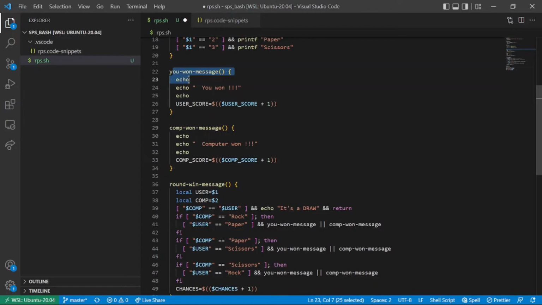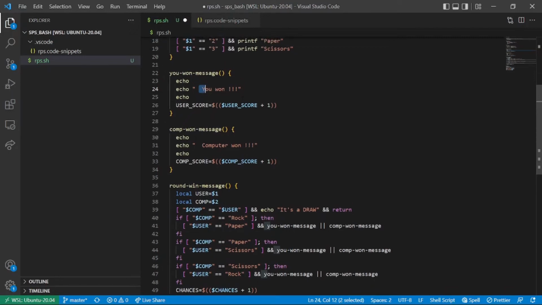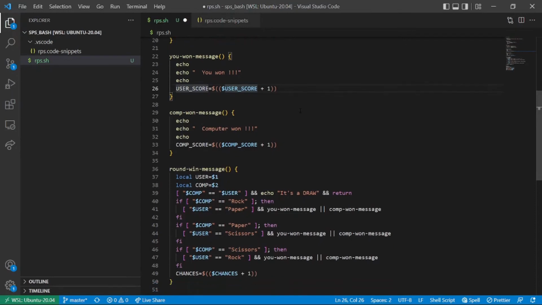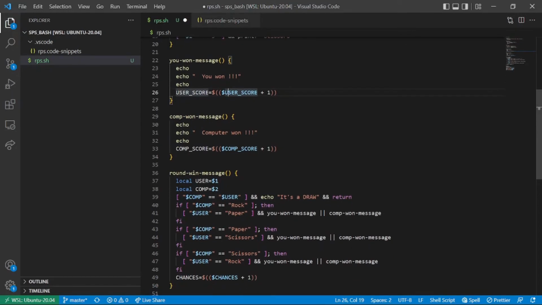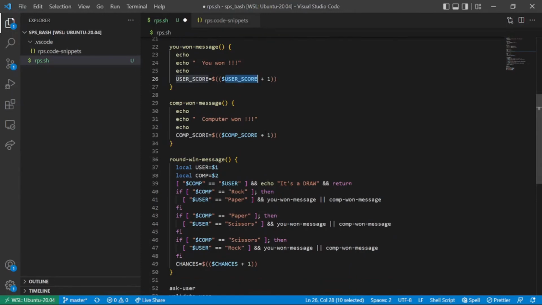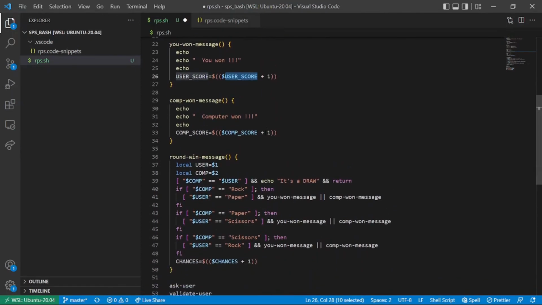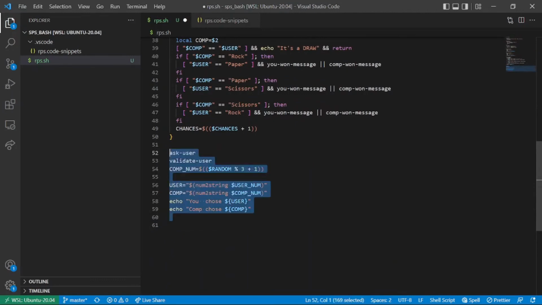The u1 message first prints an empty line, then prints u1 after some space just to emphasize the print statement, prints another empty line, and then it updates the user score by plus one. We will also have to keep track of the scores, that is, who won how many matches. For now we are just coding the first iteration, one game of rock paper scissors.